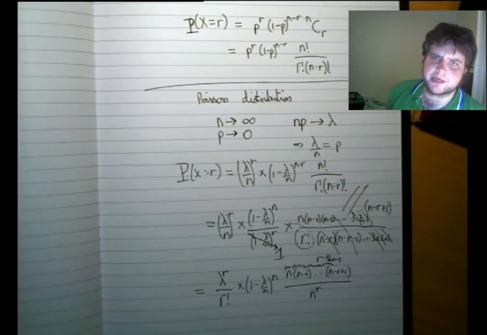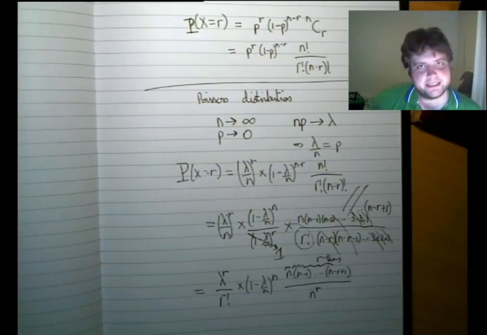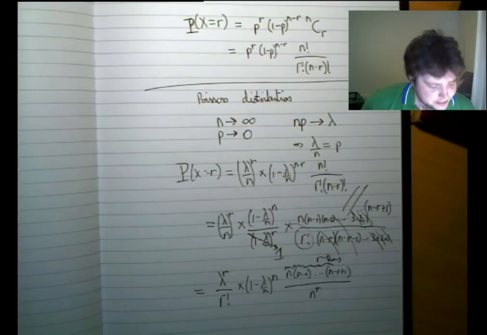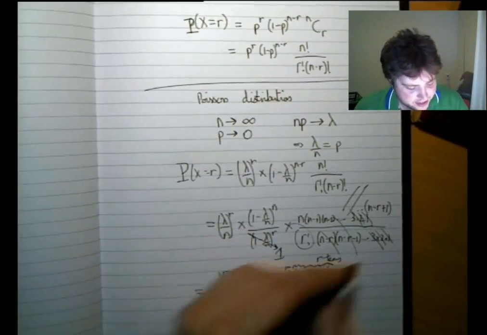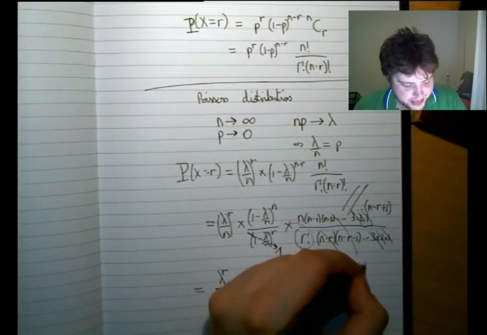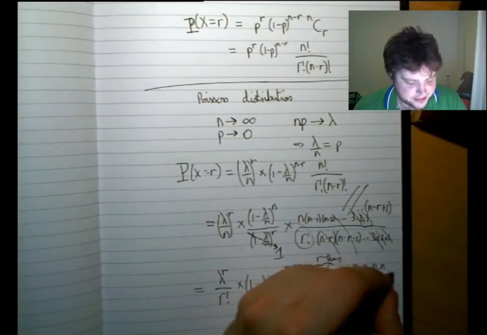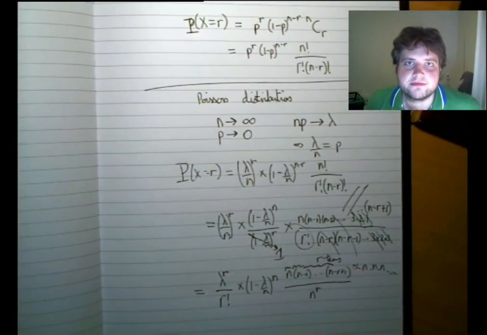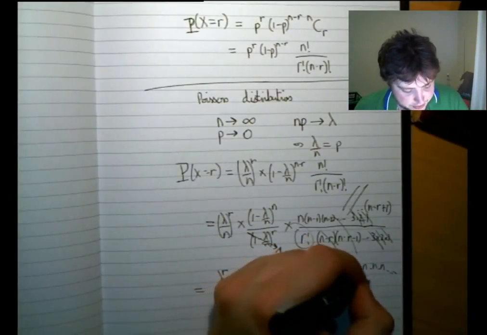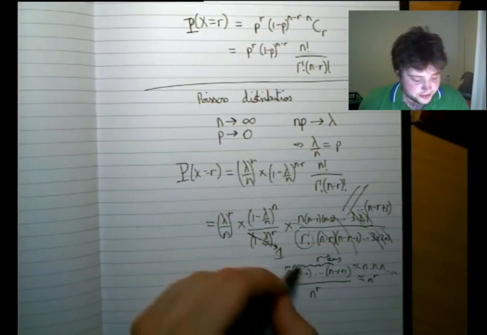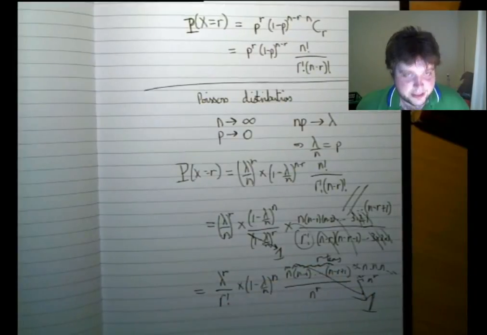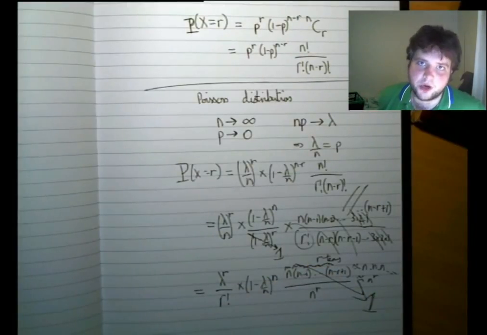And also n is really big. n is a much bigger number than r. In fact, n is as big as you like. Huge. So all of these terms are roughly equal to n. So it's roughly equal to n times n times n, r times. In other words, this is roughly equal to n to the r. So that lot there, that awkward little thing, is 1.